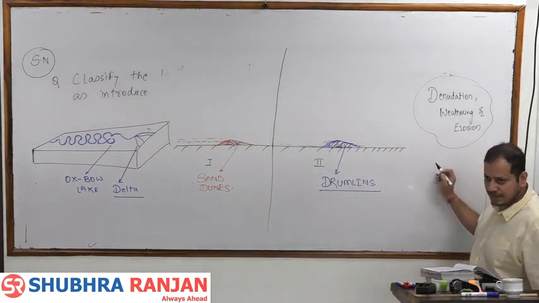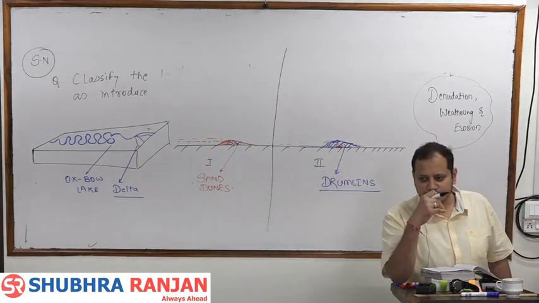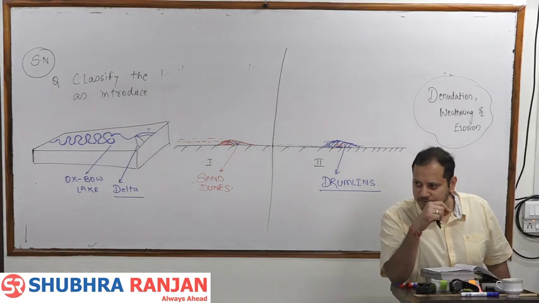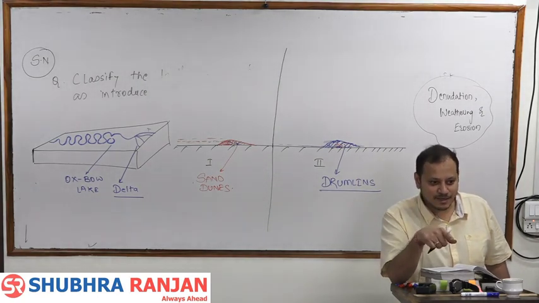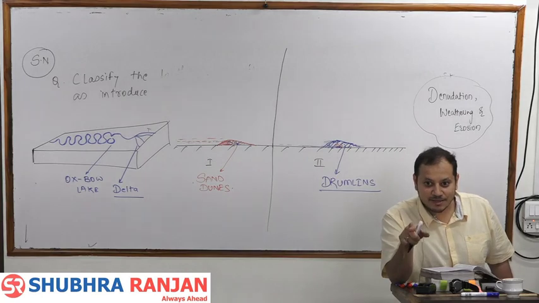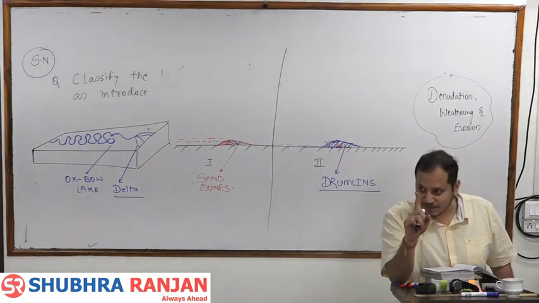Denudation, that is weathering and erosion, is it constructive or destructive? So can I say third order relief features are destructive landforms? Fine. Destructive does not mean that it is destroying us. Remember, earthquake is a constructive activity. Meandering etc. is a destructive activity. What is being destroyed? Landforms, not humans.